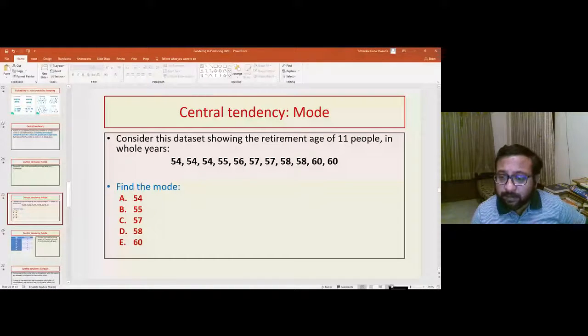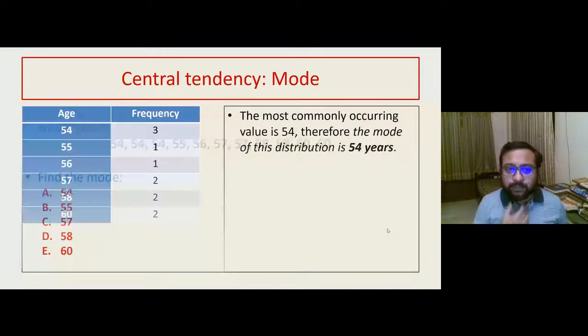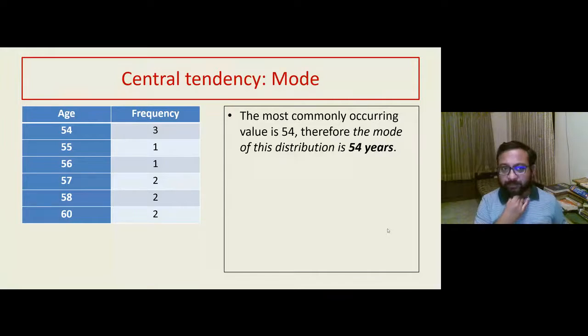So here, there are very few data. That is why we can even mentally calculate which number is occurring the most. But in your actual research experience, the number of data can be 200, 300, 500, or even more. You cannot actually sit and count which number has occurred the maximum number of times. So in that case, what we do is we construct a frequency distribution table.